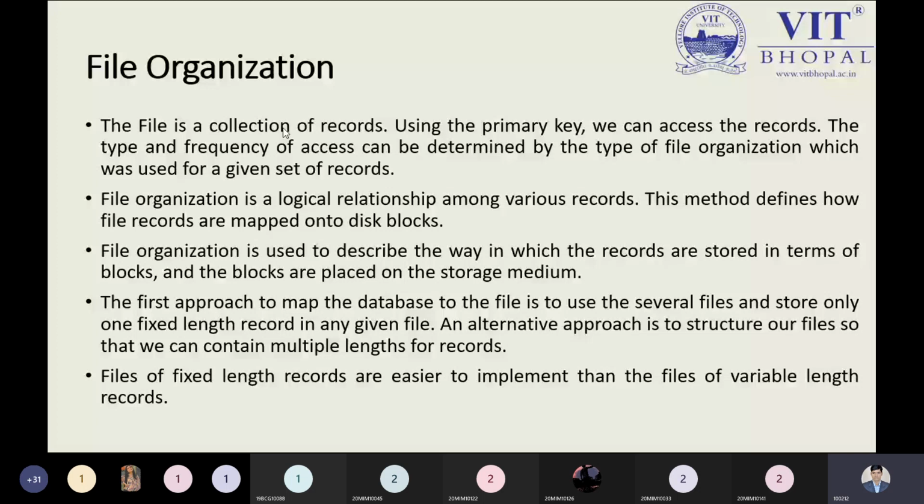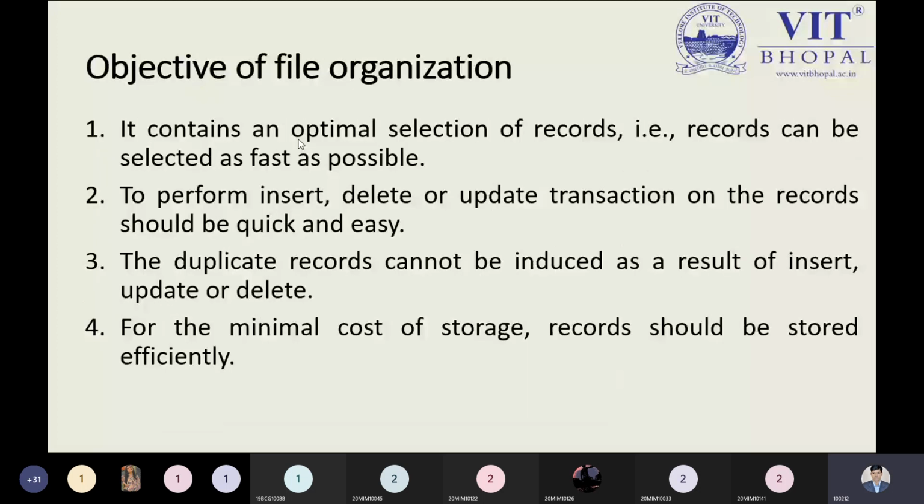From this point, we have to understand the first point: what are the objectives of file organization? After understanding what is meant by file organization, we have to understand the objectives of file organization. In a general way, I have written only the four important objectives, and these are necessary to understand here.